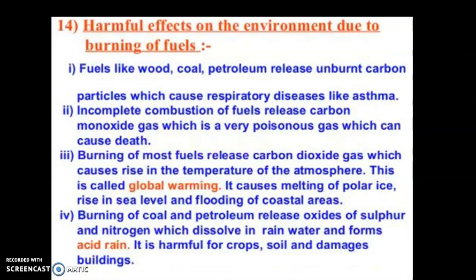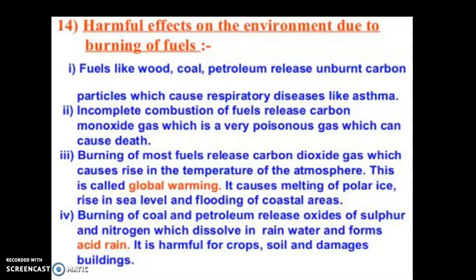So harmful effects on the environment due to the burning of fuels. Fuels like wood, coal, petroleum release unburned carbon particles which cause respiratory diseases like asthma. So incomplete combustion of fuel release carbon monoxide. Incomplete combustion कौन शो करता है, बेसिकली आपके जब भी कोल बर्न होता है, चारकोल बर्न होते हैं, इनकम्प्लीट combustion शो करते हैं, और कार्बन मोनोऑक्साइड गैस प्रोड्यूस होती है जो कि पॉइजनस गैस है और इट कैन ऑल्सो कॉज